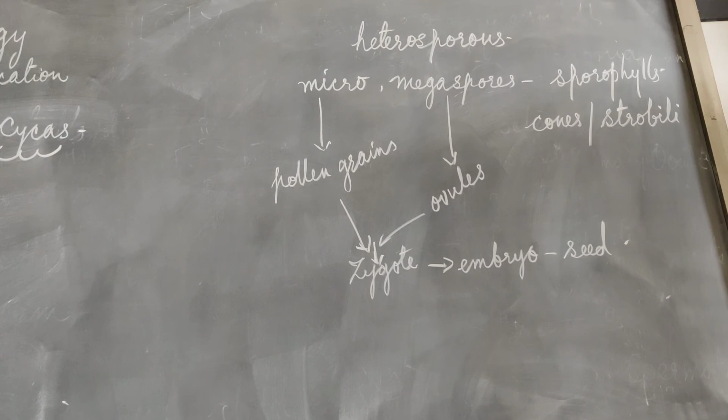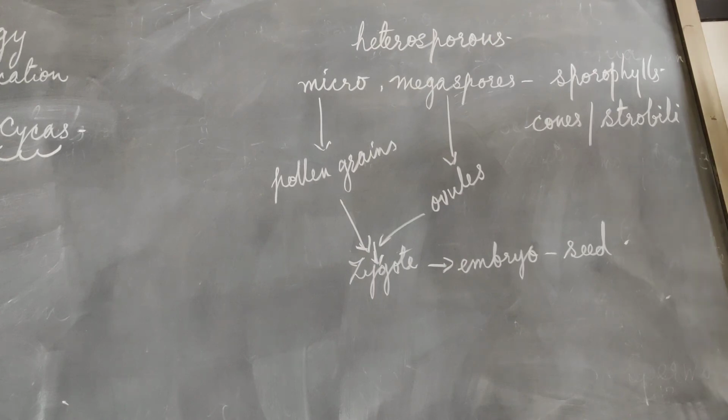So after the fertilization, the zygote is formed. The zygote, which is diploid, develops into the embryo. Okay, now the embryo will be enclosed within the ovule, and the wall of the ovule becomes the seed coat. Now during the development of the seed, some food or the endosperm is stored in the seed itself, which provides nutrients for the development of the embryo.